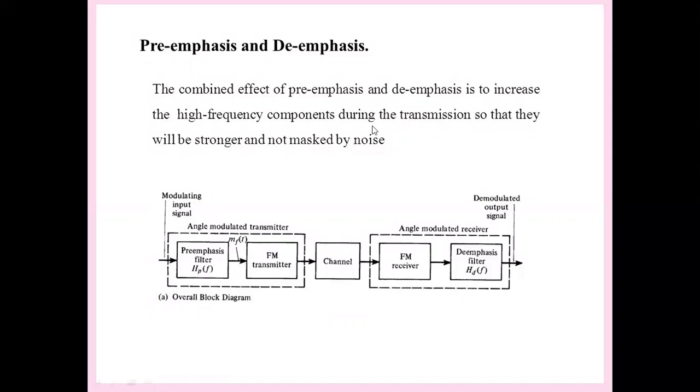And at the receiving end, we are demodulating the signal. After demodulating the signal, it is applied to the de-emphasis filter. The characteristics of the de-emphasis filter are the reverse of those of the pre-emphasis filter. So here we are boosting it. Correspondingly, we have to cut those boosted amplitudes in the de-emphasis filter to get back the original restored message signal. So the main purpose is we can boost before transmitting, and after receiving and recovering, we can get back the original levels. By doing so, there is a minimum amount of noise added in the channel.